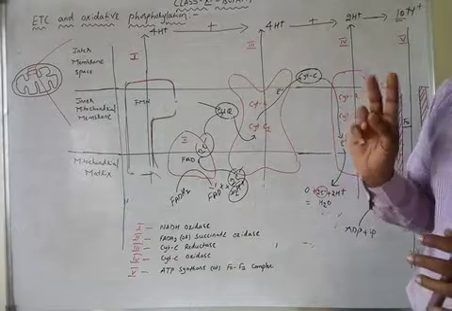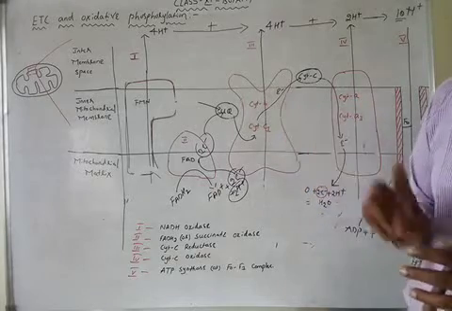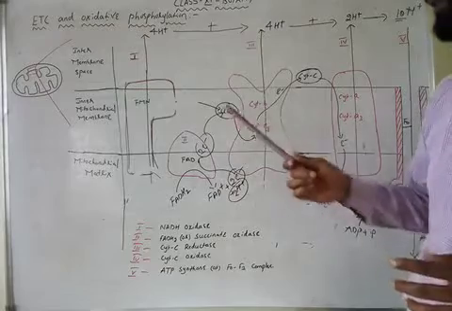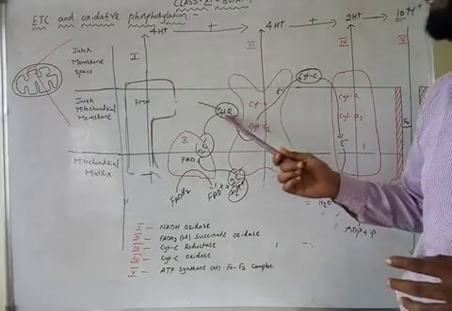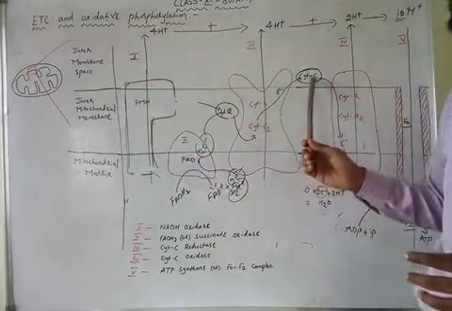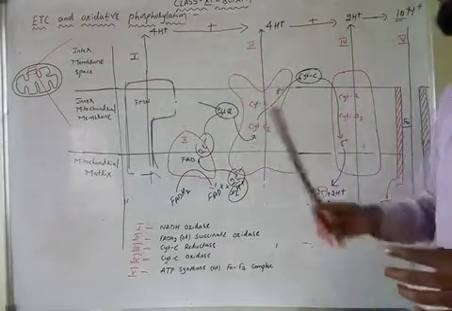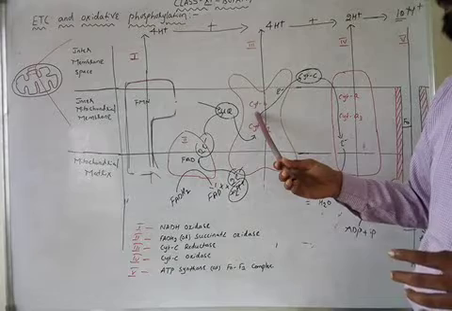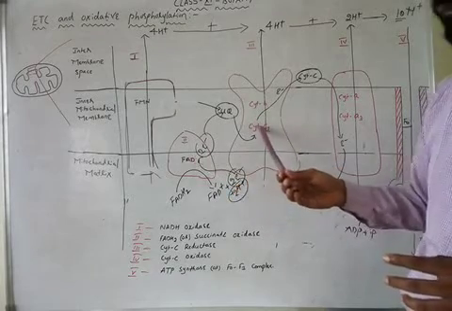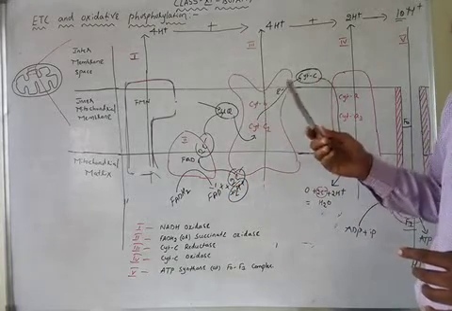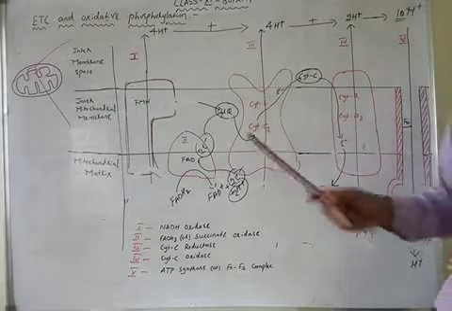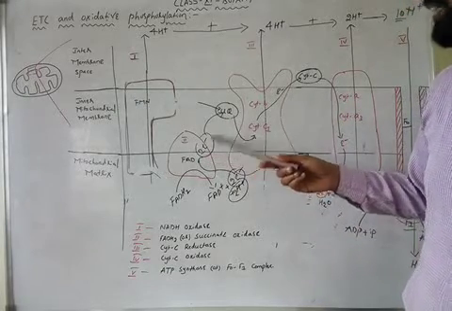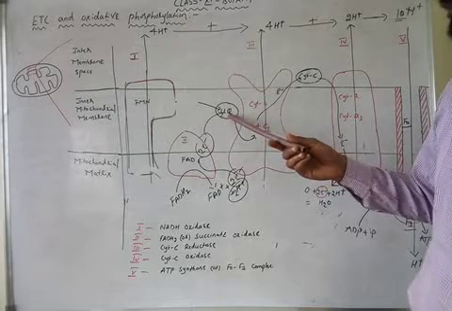As this point is very important from the entrance exam point of view, I am once again repeating: ubiquinone is present in the inner mitochondrial membrane, cytochrome C is present in the intermembrane space. Ubiquinone connects complex 1 and complex 3 as well as complex 2 and complex 3. Cytochrome C is connecting complex 3 and complex 4. Now, the electrons from complex 2 are given to complex 3 by ubiquinone.